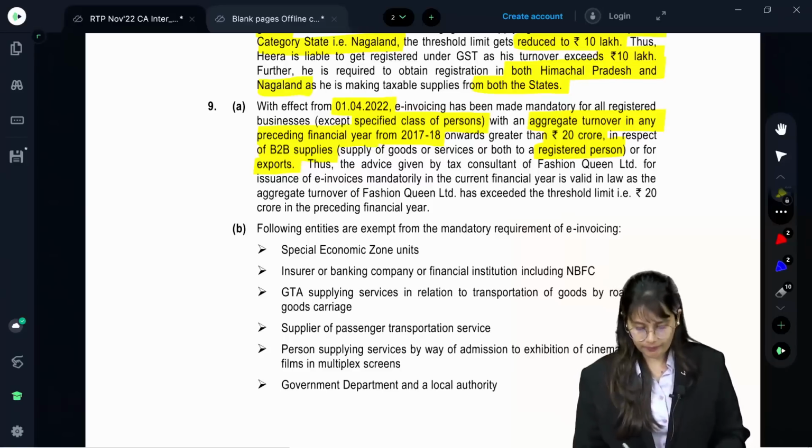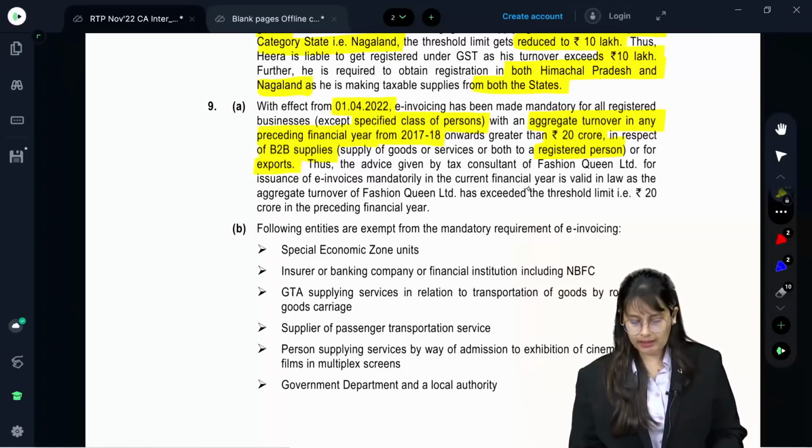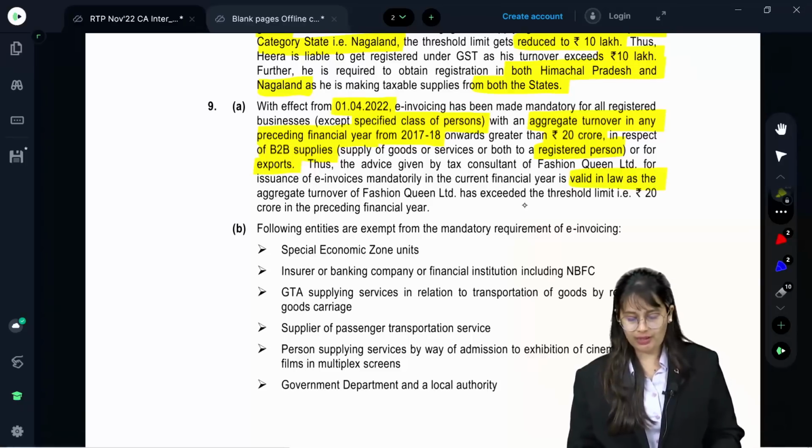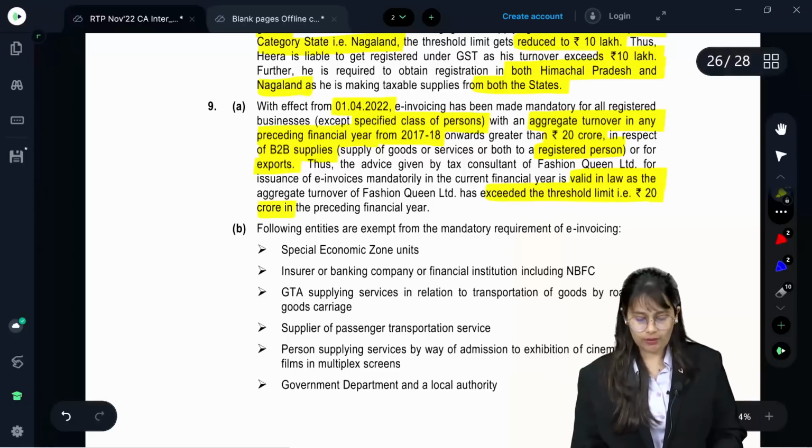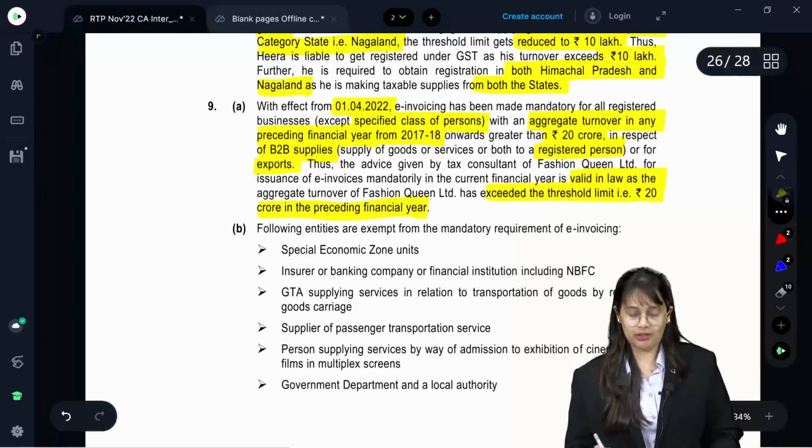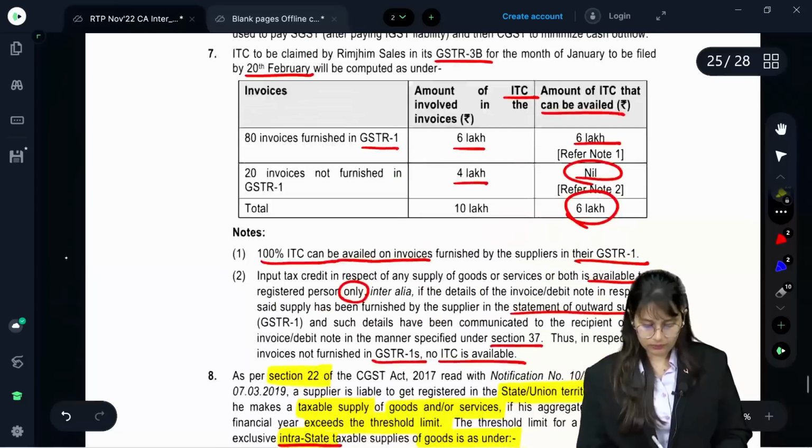Thus, advice given by tax consultant of Fashion Queen Limited for issuance of e-invoicing mandatorily in the current financial year is valid in law as the aggregate turnover of Fashion Queen has exceeded threshold limit of 20 crore in preceding financial year. Okay. Next.